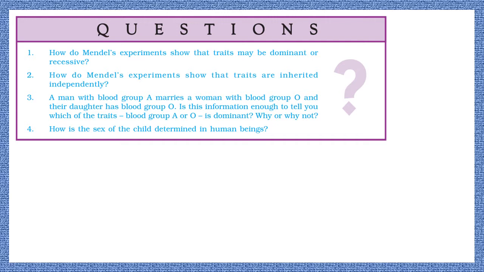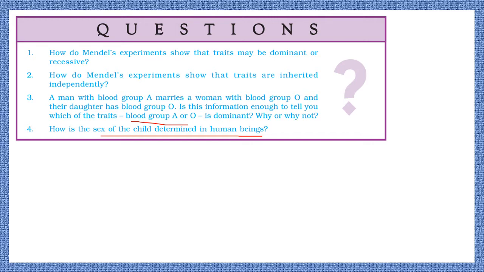A man with blood group A marries a woman with blood group O, and their daughter has blood group O. Is this information enough to tell you which of the traits, blood group A or O, is dominant? Why or why not? And now the fourth question is, how is the sex of the child determined in human beings? Just in the previous slide, we have discussed this fourth question.